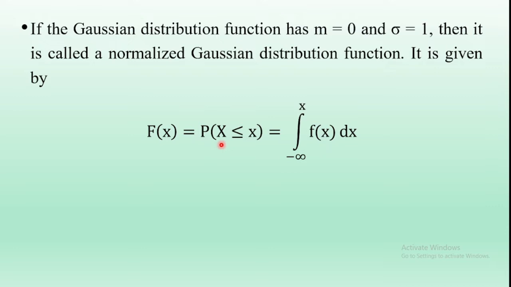If the Gaussian distribution function has 0 mean and sigma square is equal to 1, which means sigma is equal to 1, then it is called a normalized Gaussian distribution function. It is given by F_X(x) equal to probability of capital X less than or equal to x. Here this capital X is the random variable and this small x is the value of the random variable. So X less than or equal to x means the integral from minus infinity to x of f(x) dx.